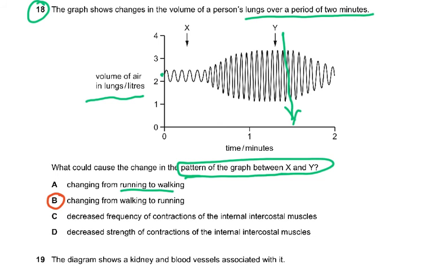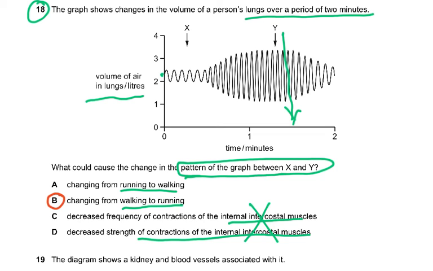So here it is running to walking, walking to running, decreased frequency of contraction of the internal intercostal muscles, decreased strength of the contraction of the intercostal muscles. So you knew that these two were wrong. It wasn't anything to do with the strength of the intercostal muscles. So you figured out that it could either be A or B.